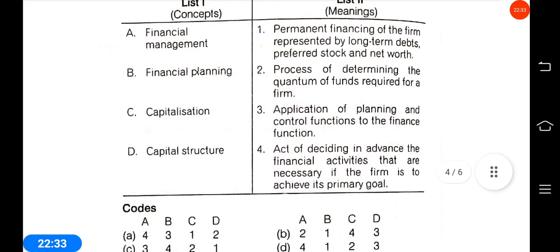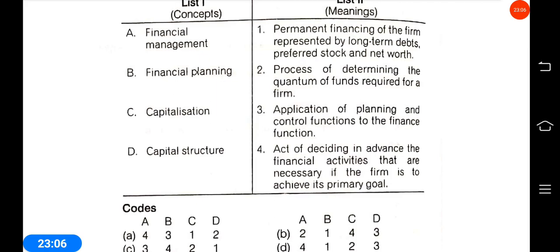Here are the options. Permanent financing of the firm represented by long-term debts, preferred stock, and net worth. Process of determining the quantum of funds required for a firm. Application of planning and control function of the finance function. Act of deciding in advance the finance activities that are necessary if the firm is to achieve its primary goal.